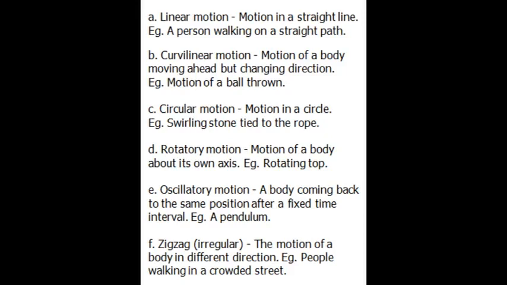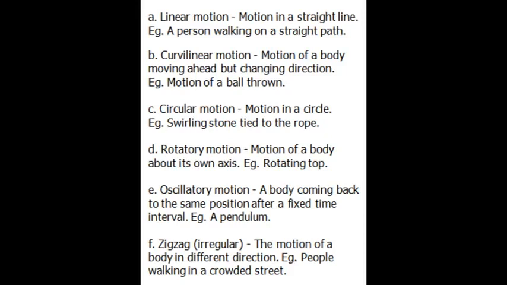Curvilinear motion. Motion of a body moving ahead but changing direction. For example, motion of a ball thrown. Next, circular motion. Motion in a circle is known as circular motion. For example, swirling a stone tied to a rope.